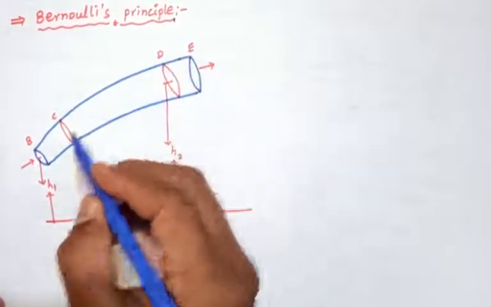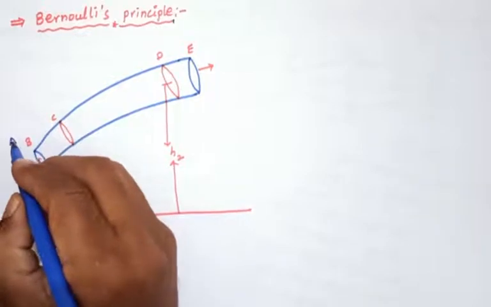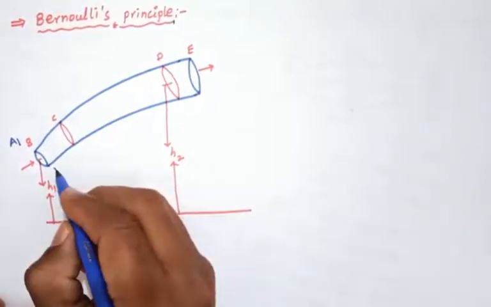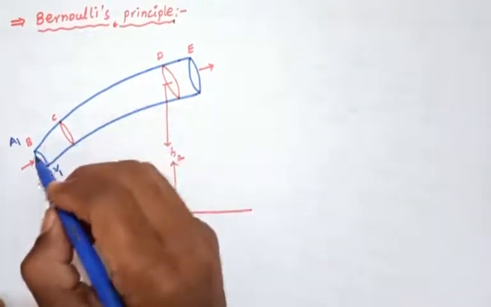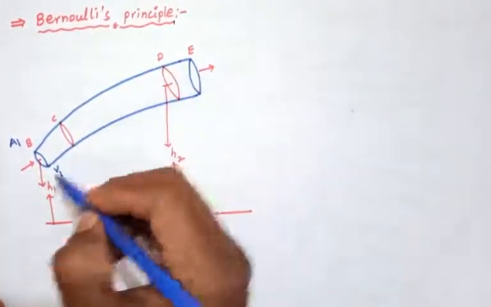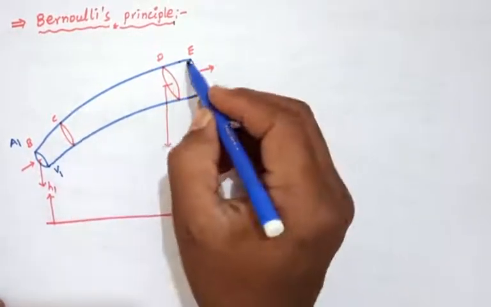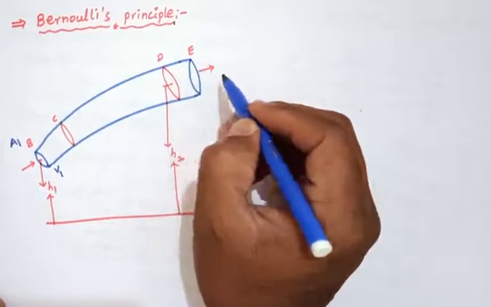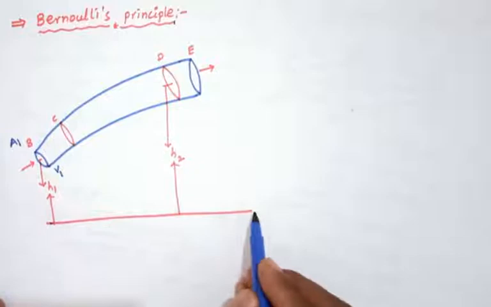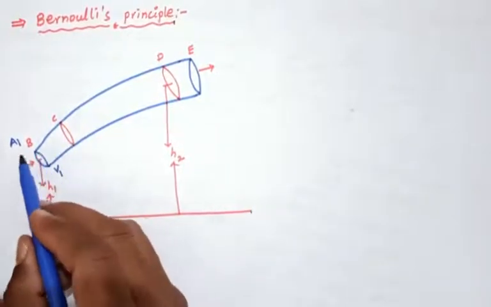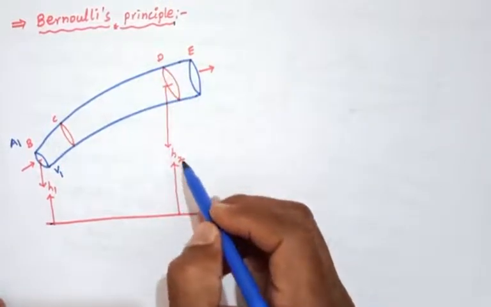In these regions, the area at B is A1 and the velocity is V1. The fluid is moving: at B the fluid is inside, and at E the fluid is moving outside. This is the ground. From the ground, at B the height is h1, and at D the height is h2.